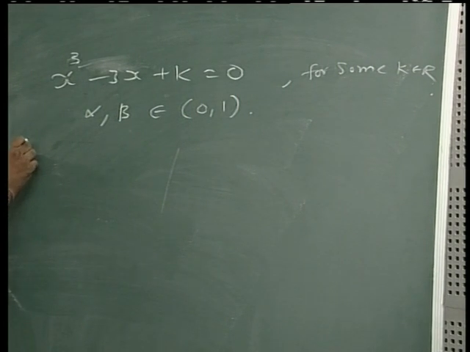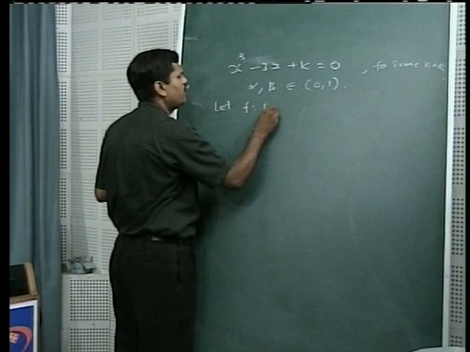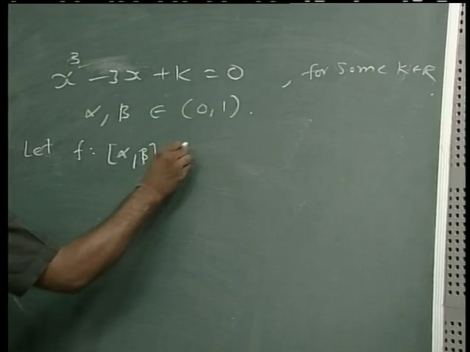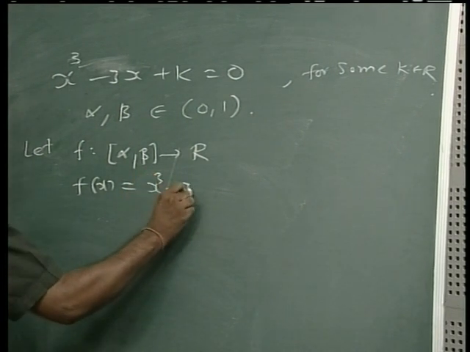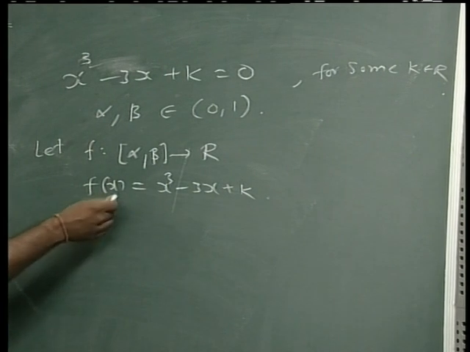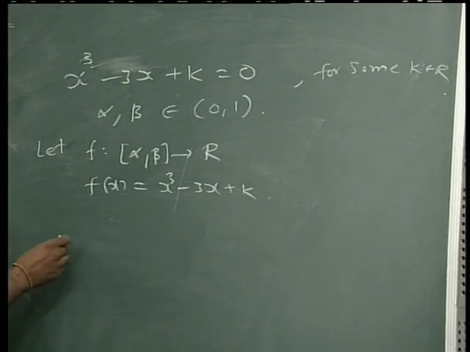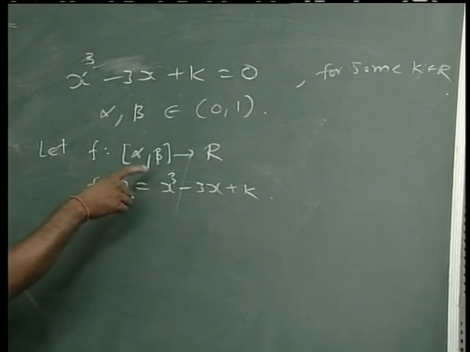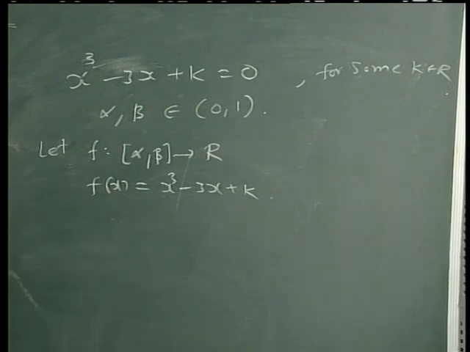Then I consider a function with the help of this equation, f defined from the closed interval alpha beta to R as f of x equal to x cube minus 3x plus k. Now this function again satisfies all the conditions of Rolle's theorem. Why? Because it is continuous everywhere and differentiable everywhere, because it is a polynomial function.